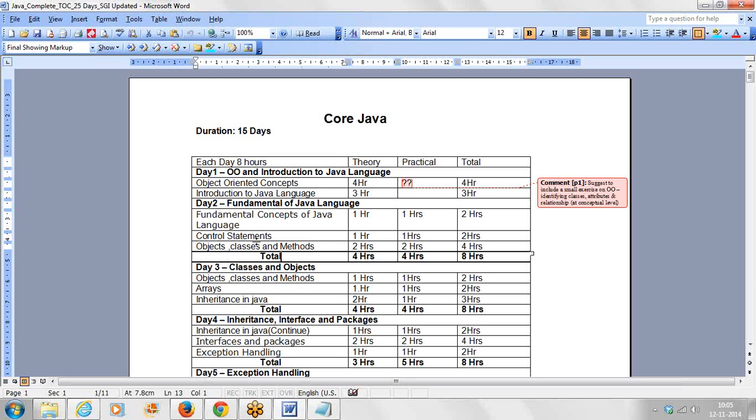Now once objects, classes and methods are over, we have the small topics of arrays and inheritance, those things. So we are going to finish these things here.